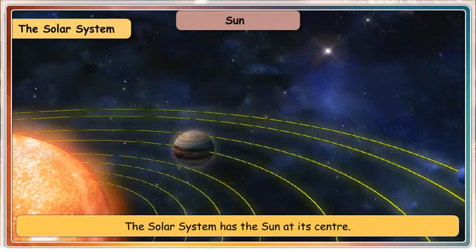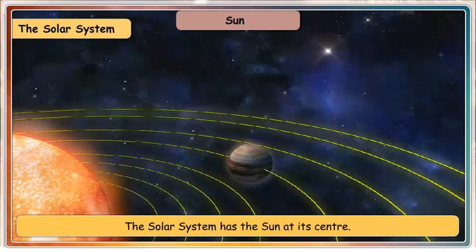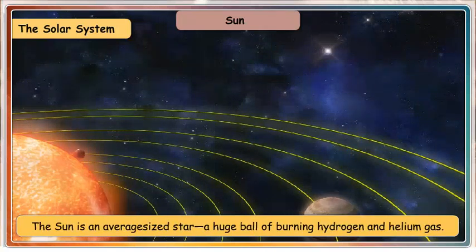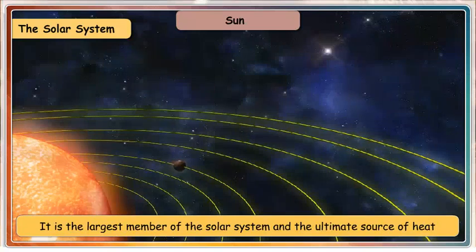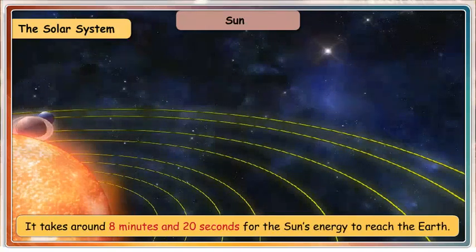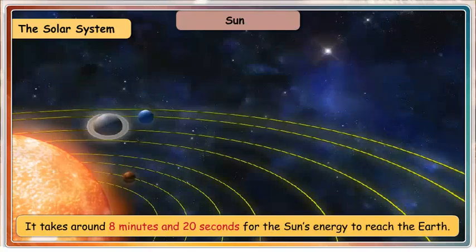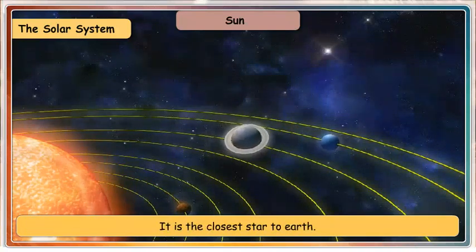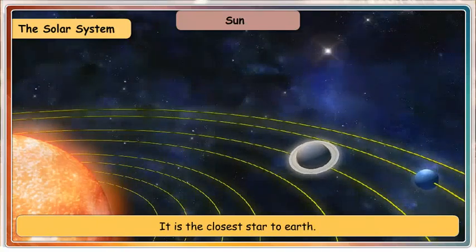Sun. The solar system has the Sun at its center. The Sun is an average-sized star, a huge ball of burning hydrogen and helium gas. It is the largest member of the solar system and the ultimate source of heat and light for the solar system. It takes around 8 minutes and 20 seconds for the Sun's energy to reach the Earth. It is the closest star to Earth.